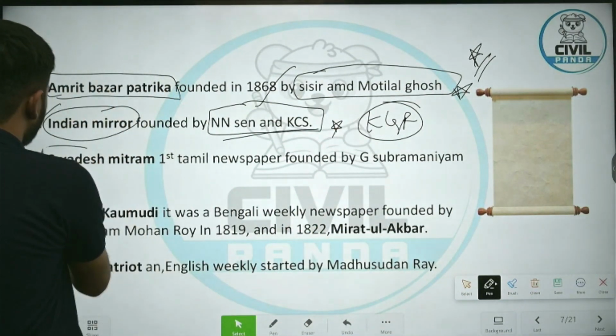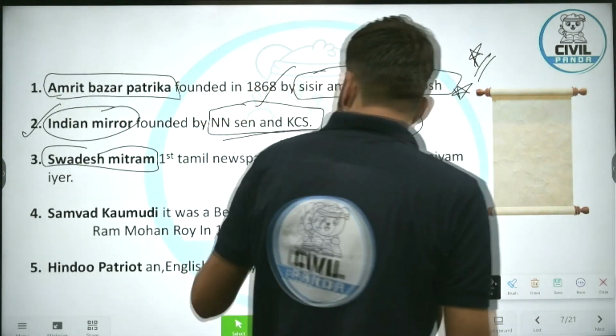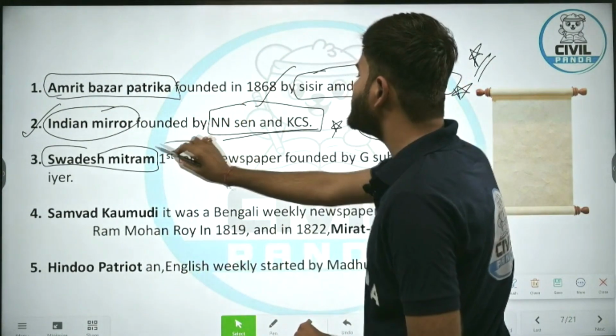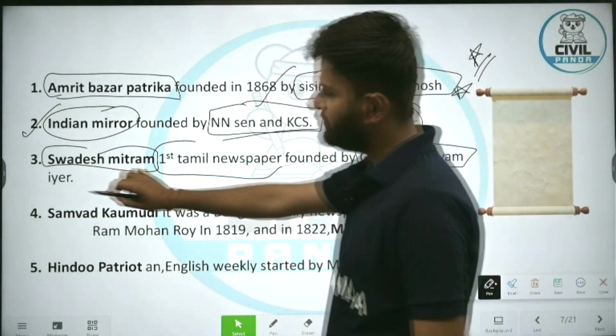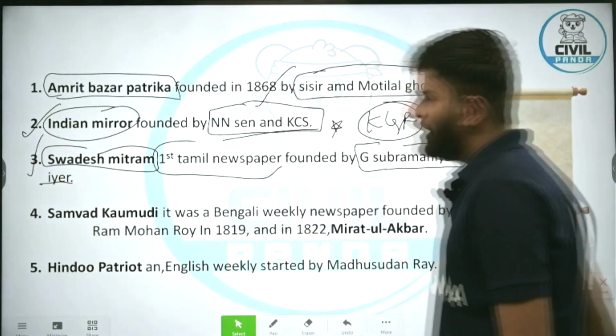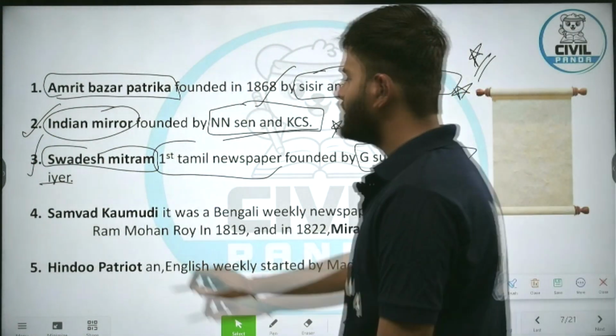Third, Swadesh Mitram. An important fact is that Swadesh Mitram happens to be the first Tamil newspaper, founded by G. Subramaniam Iyer. Swadesh Mitram was the first Tamil newspaper founded by G. Subramaniam Iyer.